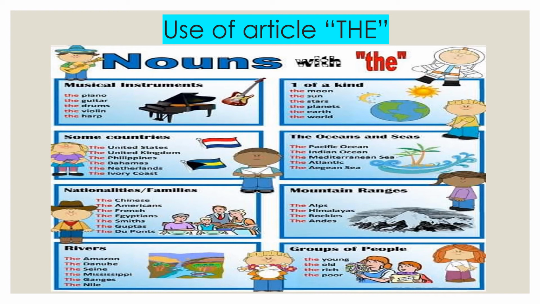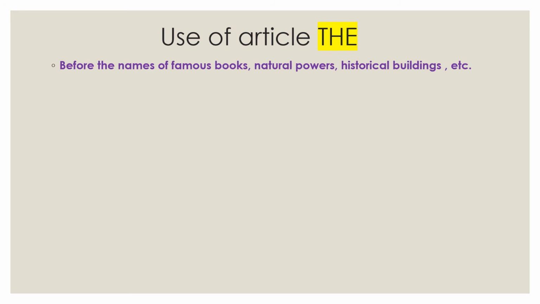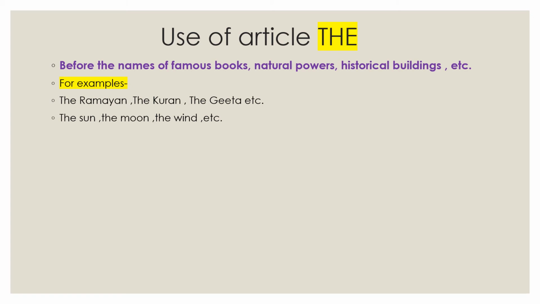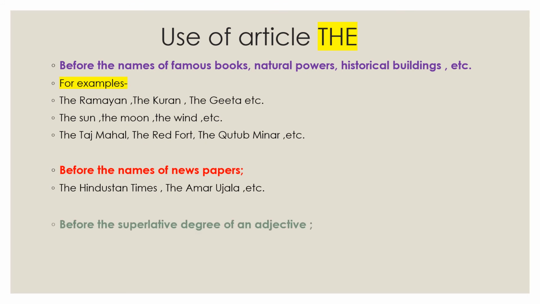And we use the article "the" before the names of famous books, famous religious books, natural powers, historical buildings, etc. For example, the Ramayana, the Quran, the Gita, etc. These are all religious books. The sun, the moon, the wind, these are all universal things, or we can say natural powers. The Taj Mahal, the Red Fort, the Qutub Minar, etc. These are all historical buildings. And before the names of newspapers, the Hindustan Times, the Amar Ujala, etc.